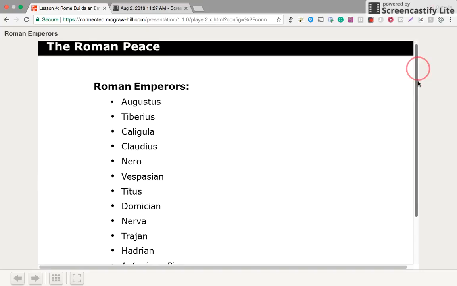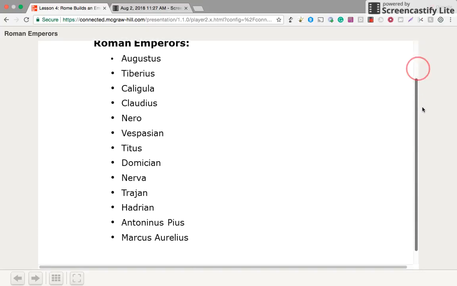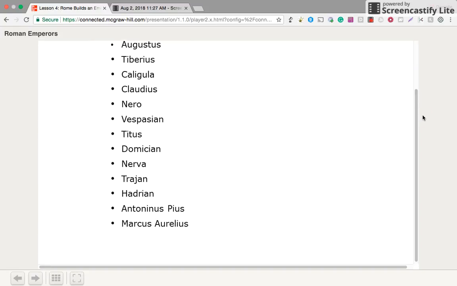This is a list of just some of the Roman emperors. There were many: Augustus, Tiberius, Caligula, Claudius, Nero, Vespasian, Titus, Domitian, Nerva, Trajan, Hadrian, Antonius Pius, and Marcus Aurelius.